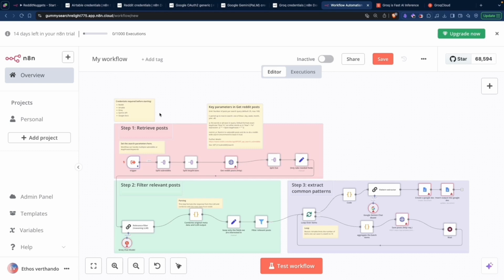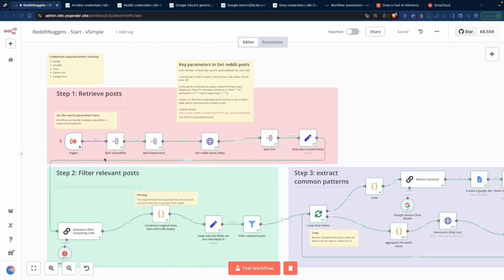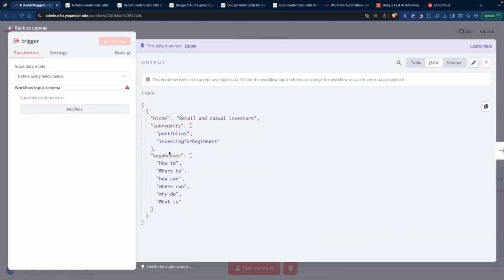It's a little bit tedious to do in the beginning, but keep in mind you will reuse these credentials as you build more automations. So it's a one-off investment. Once you've added the credentials, here are the essentials that you need to know to run this workflow. Go to the trigger point. You can call this niche search anything you want. It doesn't matter. It will just show up in the final document.